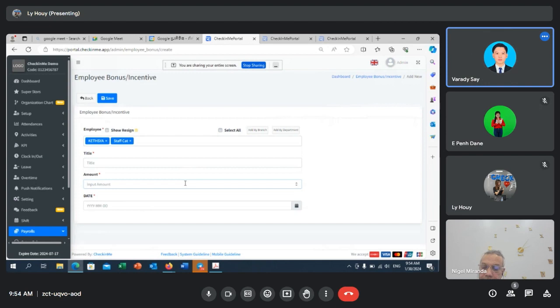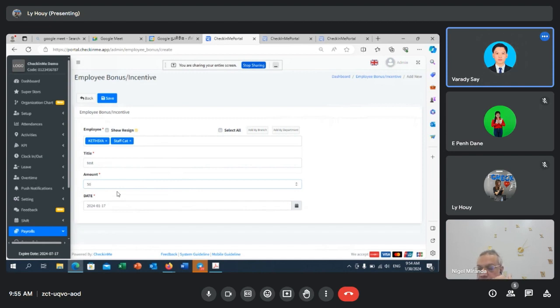Okay, so let's say I got $50 this month, just for testing purpose, and what month this bonus applied to, which means that in January, if you generate a payroll in January, of course the bonus will be added on if it sees that the bonus is applied on January. Let's say if the bonus is applied on February, but you generate a January salary, the bonus will remain there and does not add on top of their monthly salary.